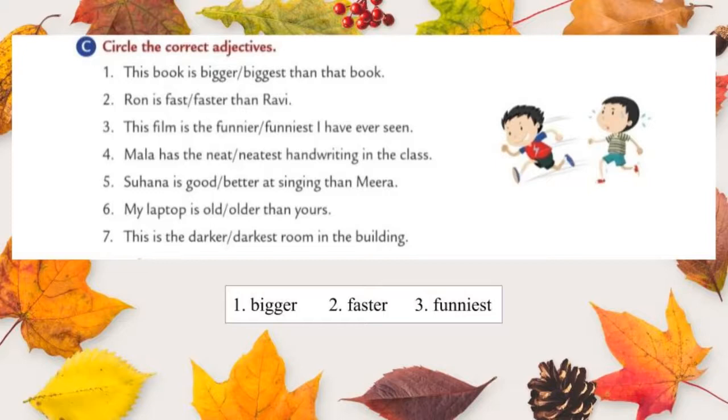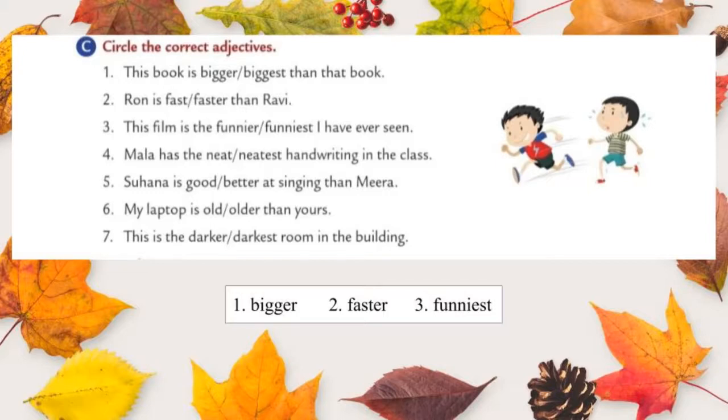And the second sentence, Ron is fast or faster than Ravi. What is the correct adjective for the second one? Yes, you are right. Keyword than is used. It means Ron is faster than Ravi. Circle the word faster. Then move to the third one. This film is the funnier or funniest I have ever seen. Keyword the is used. And what is the correct answer for the third one? Funniest. This film is the funniest I have ever seen. Students, remaining you should try in your grammar book.